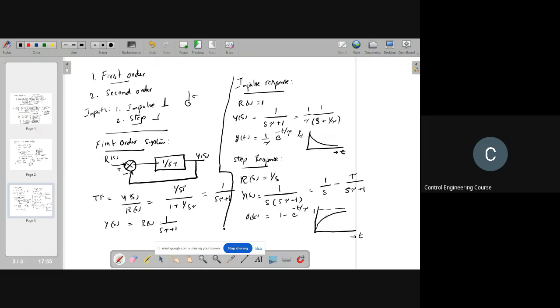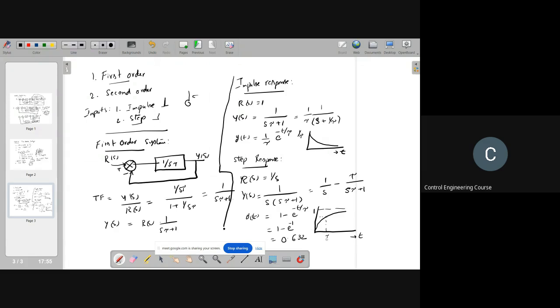Here, if you see, at t equal to tau this will be equal to 1 minus e to the power of minus 1, right? So this will be equal to 0.632. This is called tau.